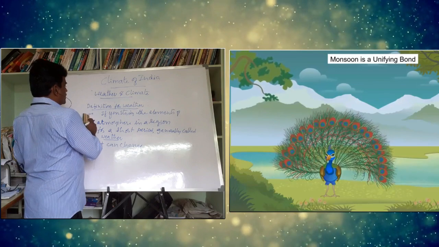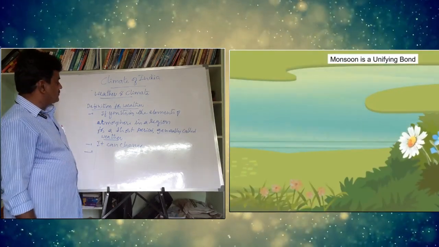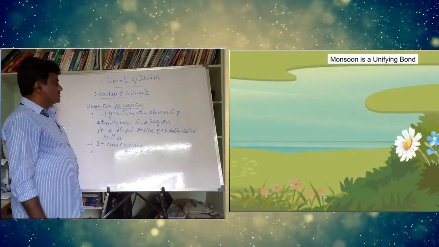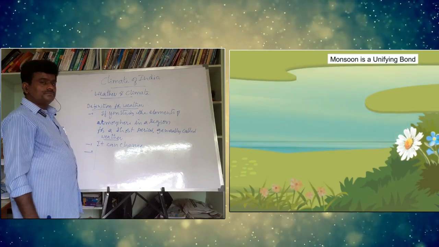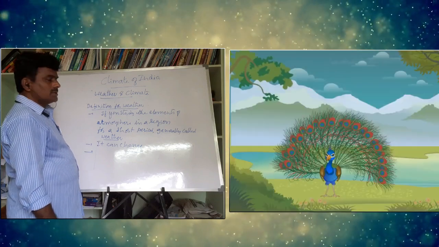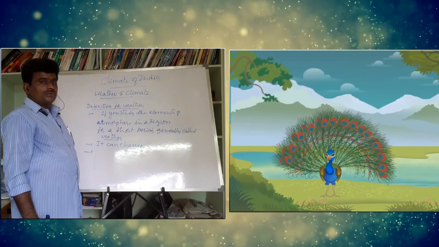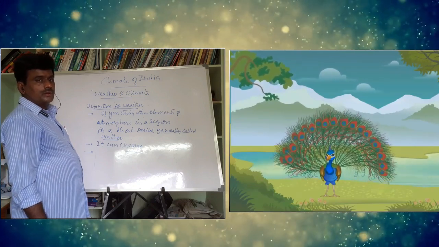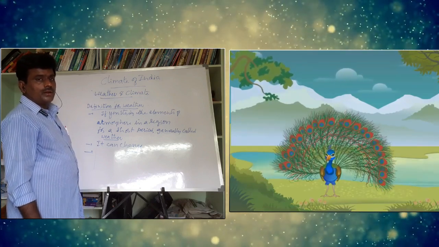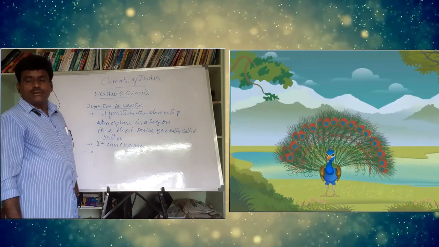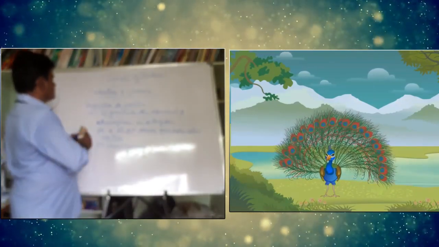Look at this point once again. If you study the elements of atmosphere in a region for a short period, it is generally called weather. It can change frequently, so fluctuations in weather are commonly seen in any region. This is about weather.